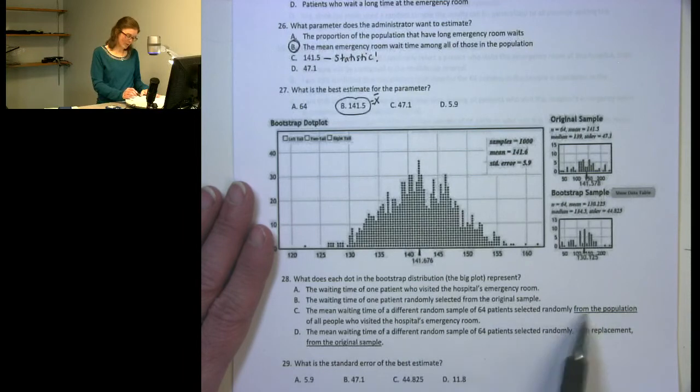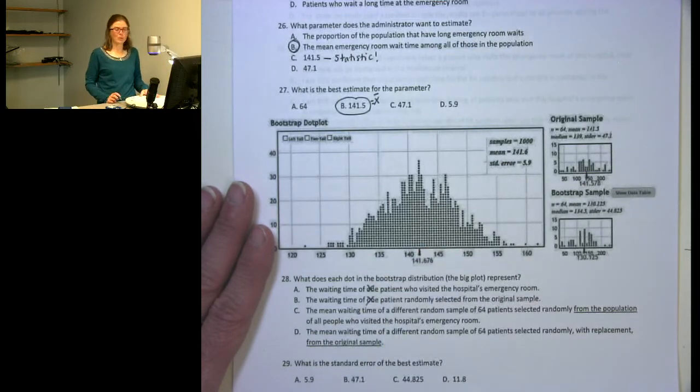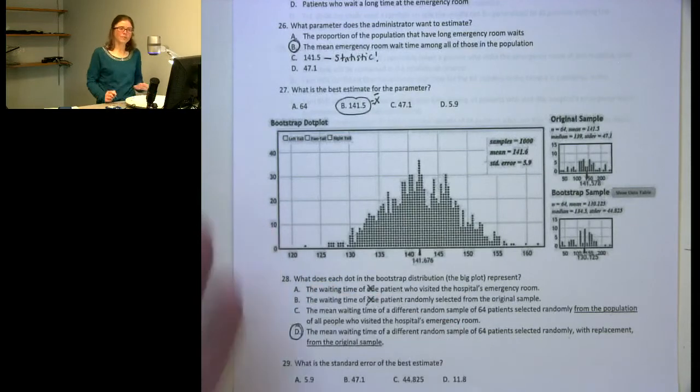That's the difference between these two. These are talking about individual patients. Those are wrong because each one is representing the sample mean from a bootstrap. And when we do a bootstrap sample, we're not taking a different sample from the population. The whole point of the bootstrap method is to be able to estimate the standard error from the data in just one sample. So with the bootstrap, we're resampling with replacement from the original sample. So the answer here is D.